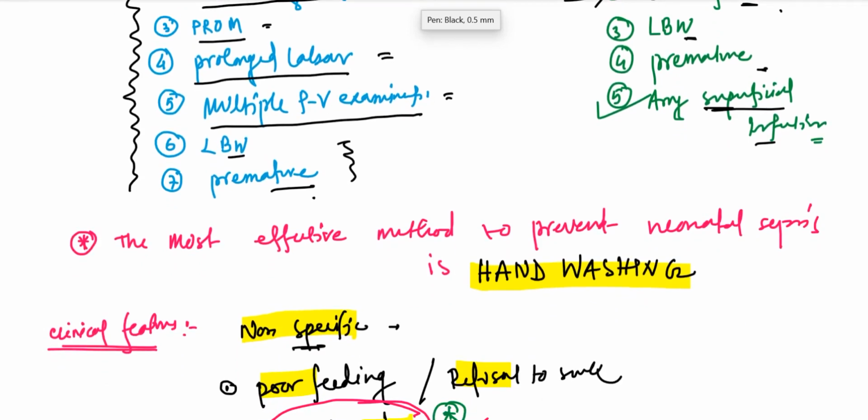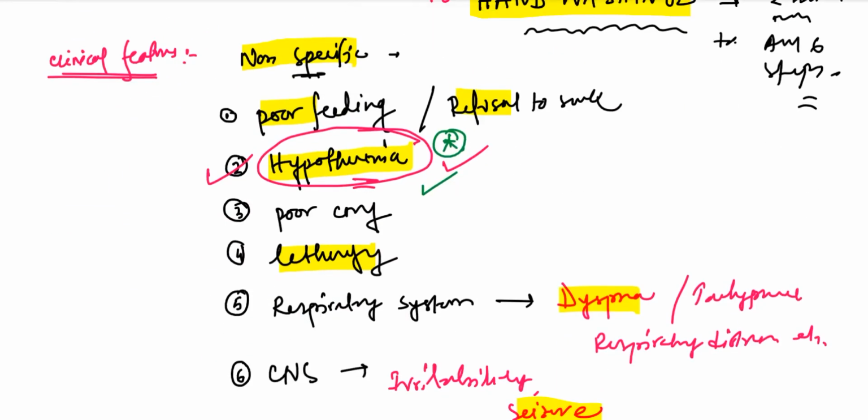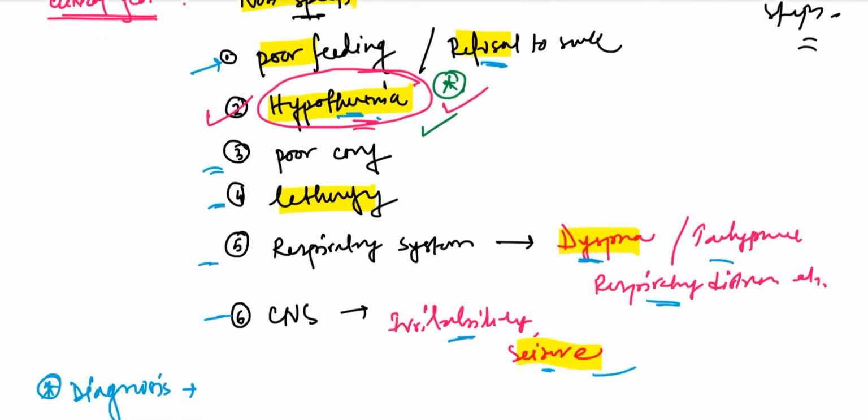And what is the most effective method to prevent neonatal sepsis? It is hand washing for 2 minutes, following all 6 steps of hand washing. Now the clinical features are very non-specific, but we have listed some: poor feeding, refusal to suck, poor cry, lethargy. If the respiratory system is involved, then we can get dyspnea, tachypnea, respiratory distress, and if the CNS is involved, we will get irritability, and even seizure can be found.